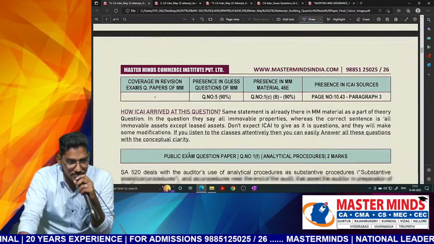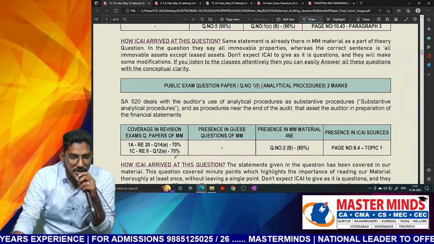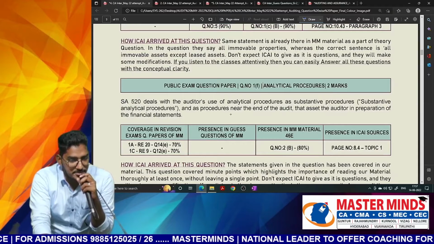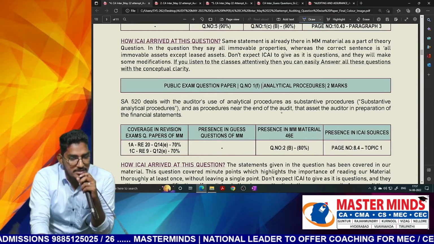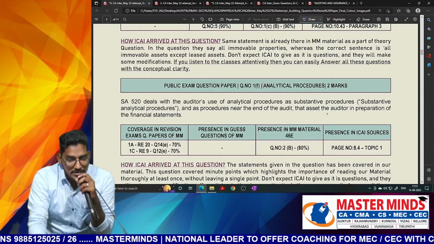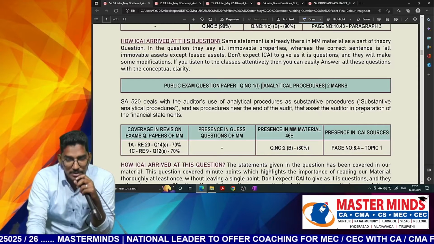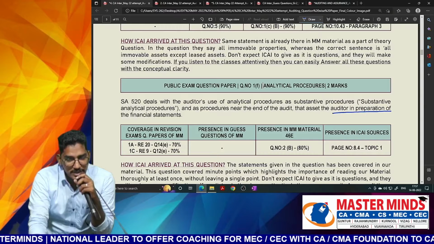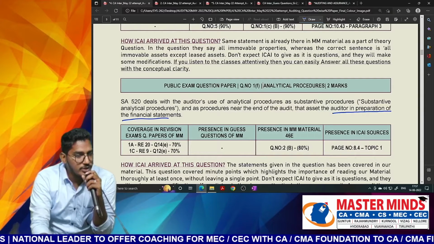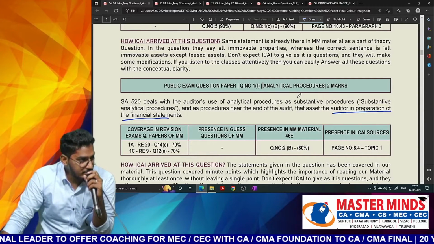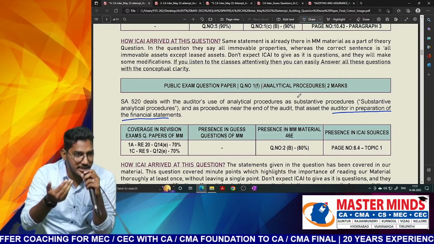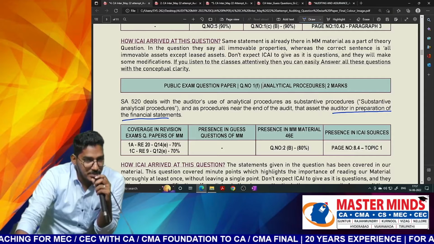Clear everyone? Next one. SA 520 deals with auditors' use of analytical procedures as substantive procedures and procedures near the end of the audit that assist the auditor in preparation of financial statements. See, this sentence itself will make the entire statement wrong. Do you think the auditor will prepare the financial statements? No.